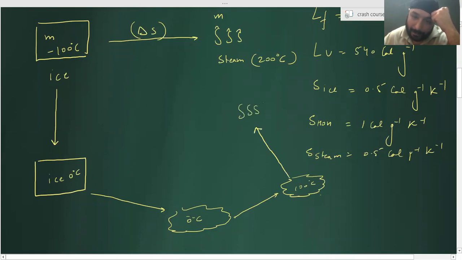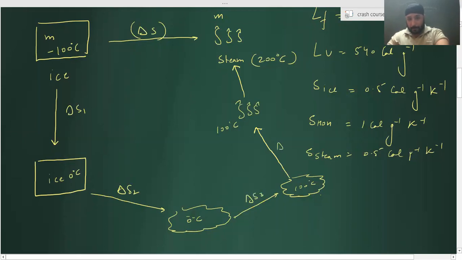The temperature doesn't change in that conversion; whenever a phase transformation takes place, the temperature stays constant. Then 100 degrees Celsius steam goes to 200 degrees Celsius steam. Now this is delta S1, this is delta S2, delta S3, delta S4 and delta S5.